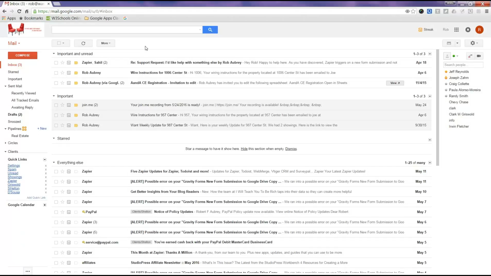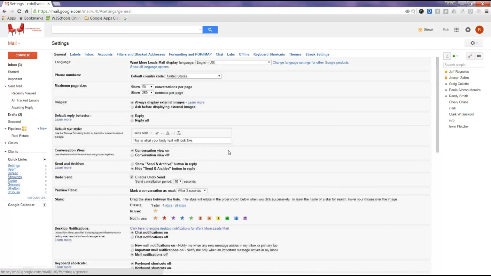That's pretty much it. I recommend a priority inbox, which you find over in settings. In fact, I even created a quick link for settings, so I don't have to go here and here. You just go over here, boom, one link, and there I am. Whatever URL is up here, you can create a quick link for it. I wouldn't try it with external sites, but these are basically shortcuts for anything in your Gmail account.